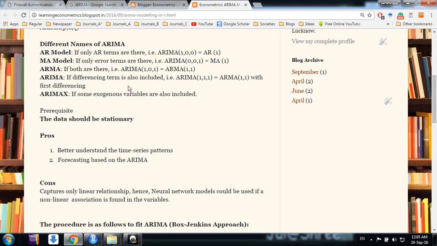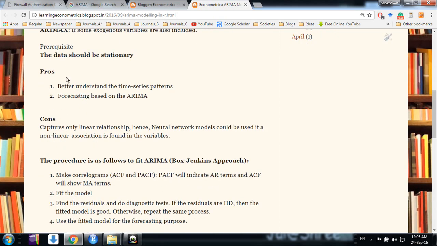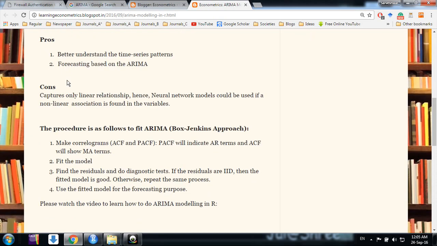So the lag order could be anything: 1, 2, 3, 4, 5. It depends on the autocorrelation we find in the data. And ARIMAX is the model when we include some other exogenous variables in a model other than the variable we are analyzing. So first of all, we need to mention here, friends, whenever we do ARIMA modeling, the data we are examining should be stationary. This is a must for proceeding further.